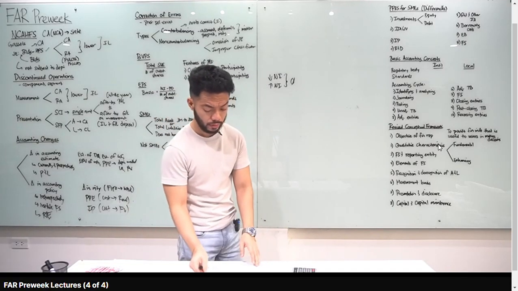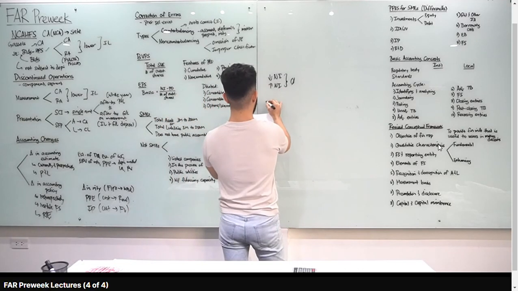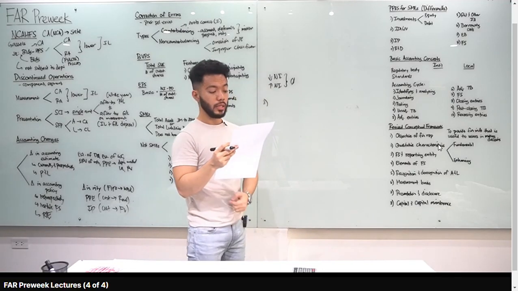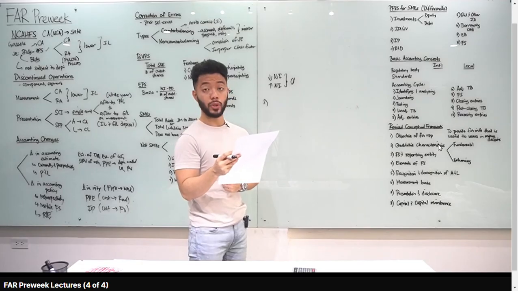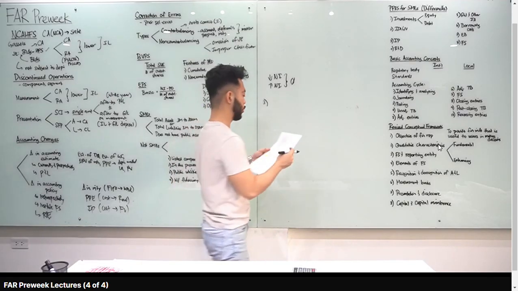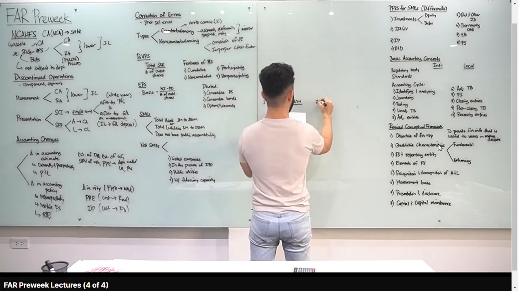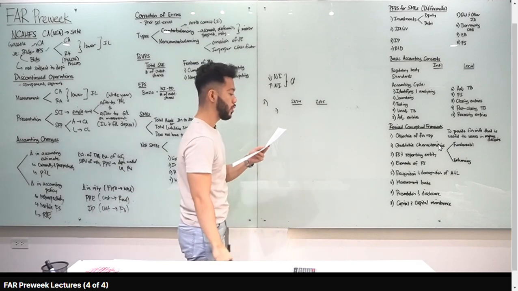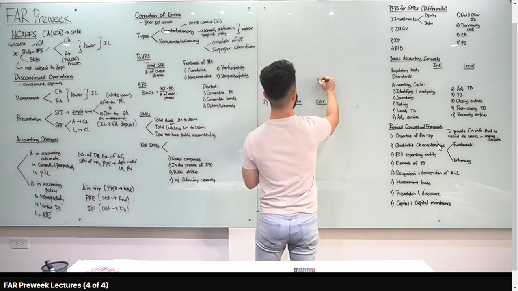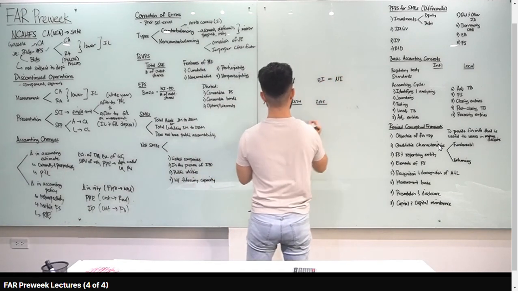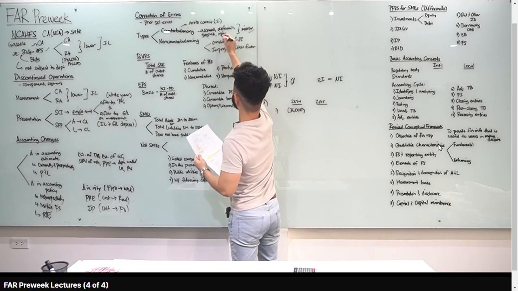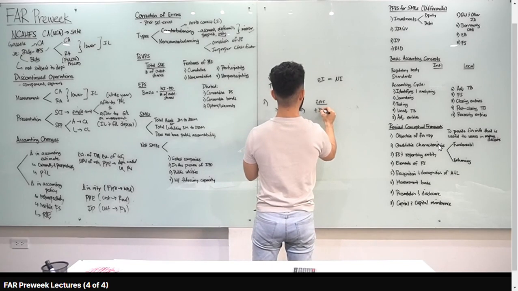Now 3, 4, and 5. This is correction of errors. It's a problem-solving item. We have 2 years, 2024 and 2025. Number 3, what is the effect of errors on net income 2024? Number 4, 2025. And number 5, effect on retained earnings. So this is what you do: 2024 and 2025. The first adjustment, December 31, 2024, inventory overstated. We know ending inventory is directly related to net income. If overstated, minus 35,000. And then you mirror it because it is counterbalancing: plus 35,000.